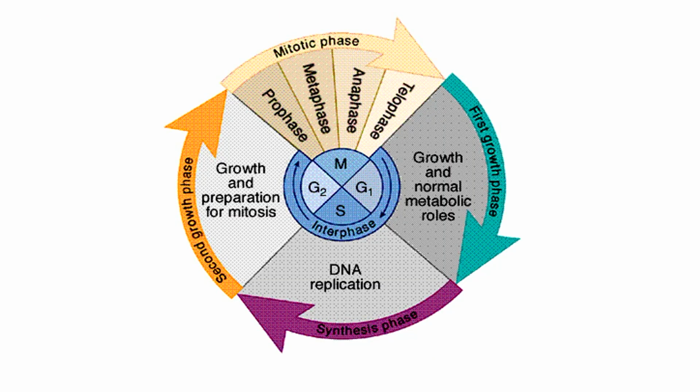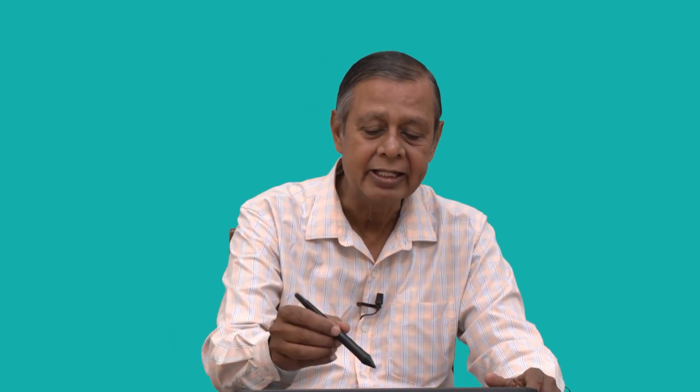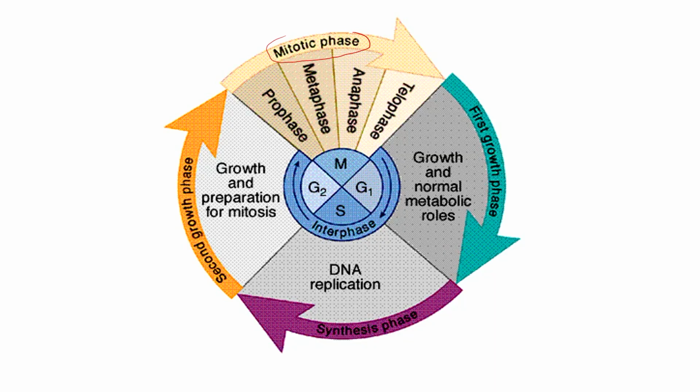These phases, the entire cell cycle, because this occurs in a cyclical manner, one phase after another, again repeat the same phases. So that is why this is called the cell cycle. Just now we have seen the mitotic phase, where we have seen prophase, metaphase, anaphase, telophase. Then comes the growth phase. After the telophase, the two cells are divided. Then comes the growth phase.